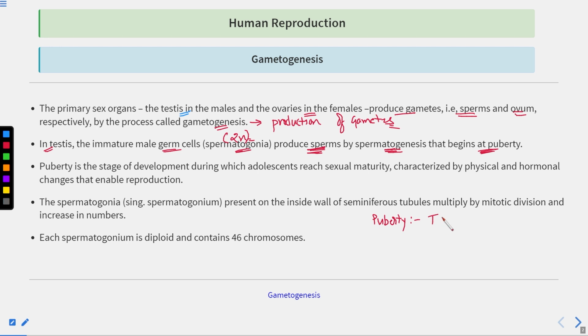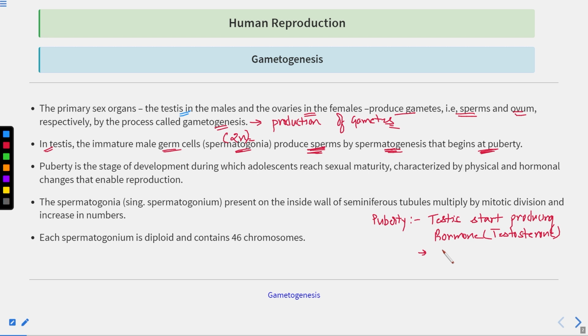So what is happening at puberty? The primary sex organ, the testis, starts producing the male hormone, testosterone. Clear?